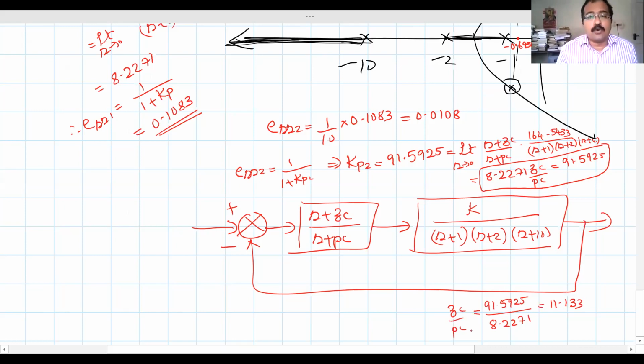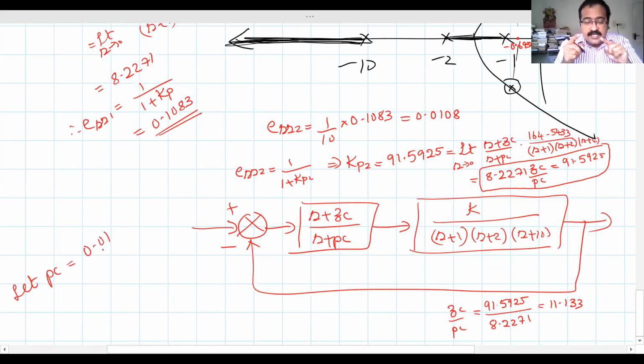Now you can choose your compensator pole. The compensator pole should be close to the origin. How close? There is no firm rule on that. I may take pc as 0.01. You may take 0.001. Someone else may take 0.05. It depends. So I will choose the pole to be at, let pc be 0.01. pc means the absolute magnitude.